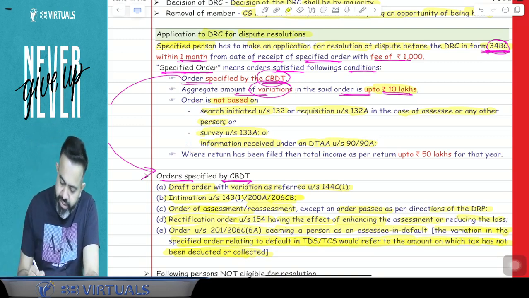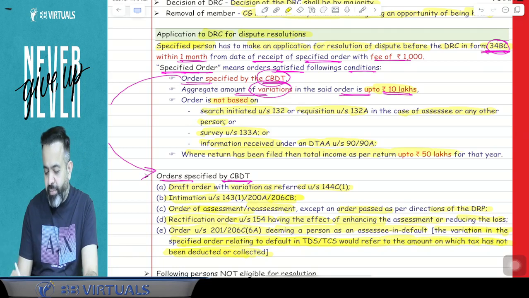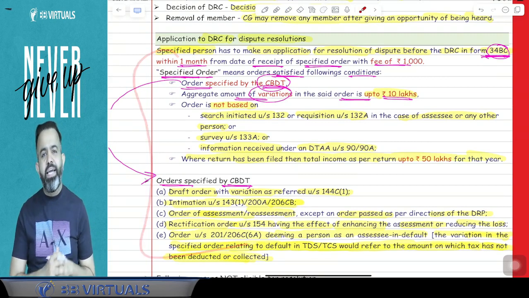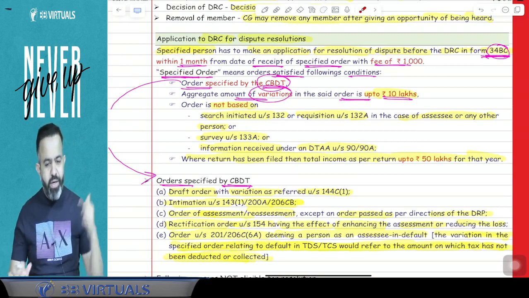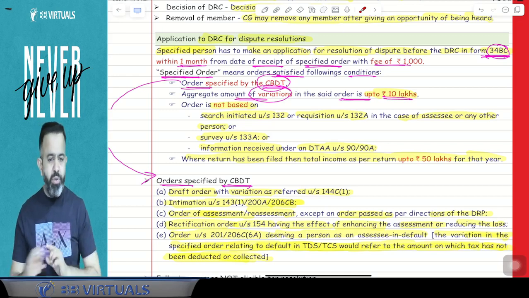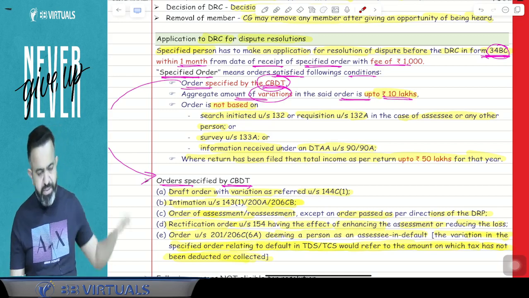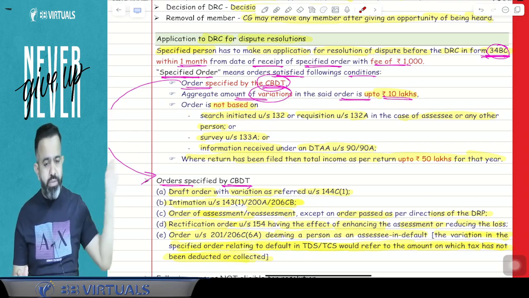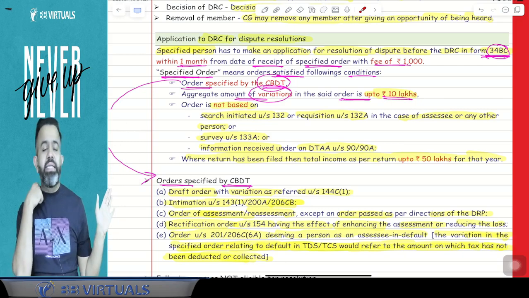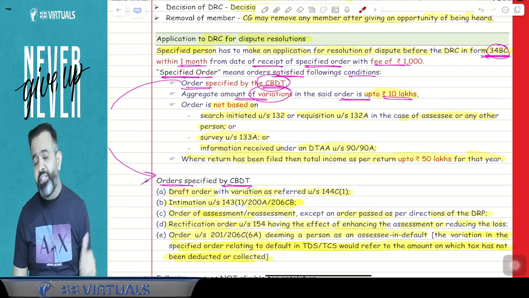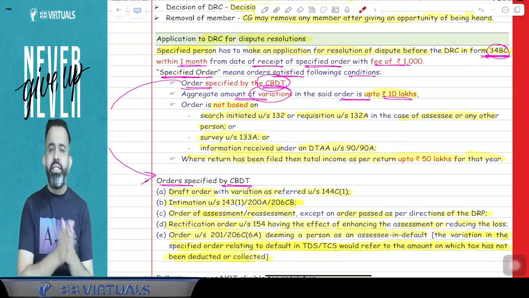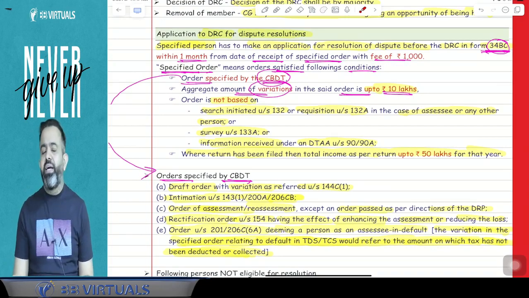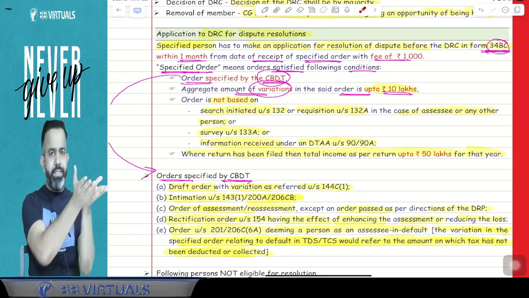Now, the third condition: where a return has been filed by the assessee, the total income as per the return should be up to rupees 50 lakh. If all these conditions are satisfied, then the assessee can file the application to the DRC. So just remember: first, the order is a specified order, meaning these orders. Second, the order is not passed on the basis of search, survey or information received under section 90 or 90A. Third, the variation should be up to rupees 10 lakh, and if you filed the return, then as per the return your income was up to rupees 50 lakh. If all are satisfied, then against that order you can file the application to the Dispute Resolution Committee.